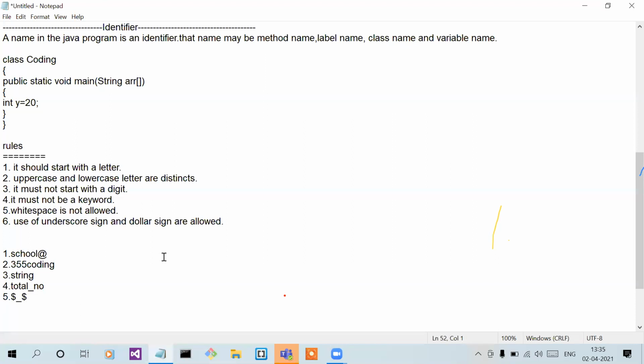Next and last example. Valid or invalid? Valid. Confirm? Not valid. Why not valid?